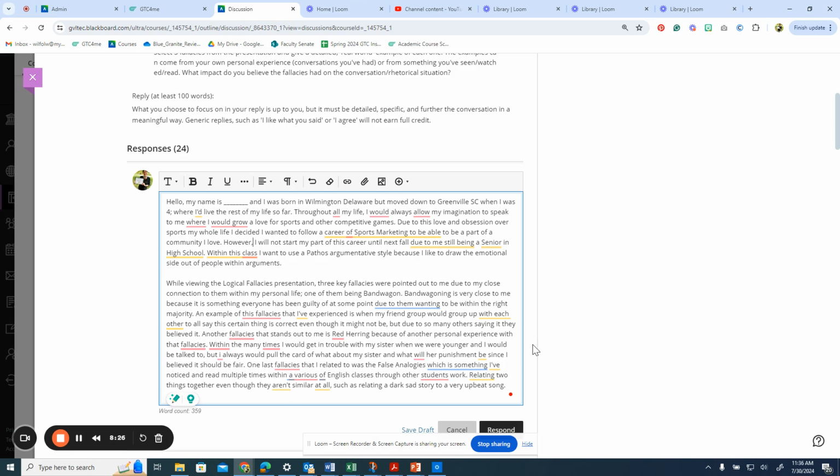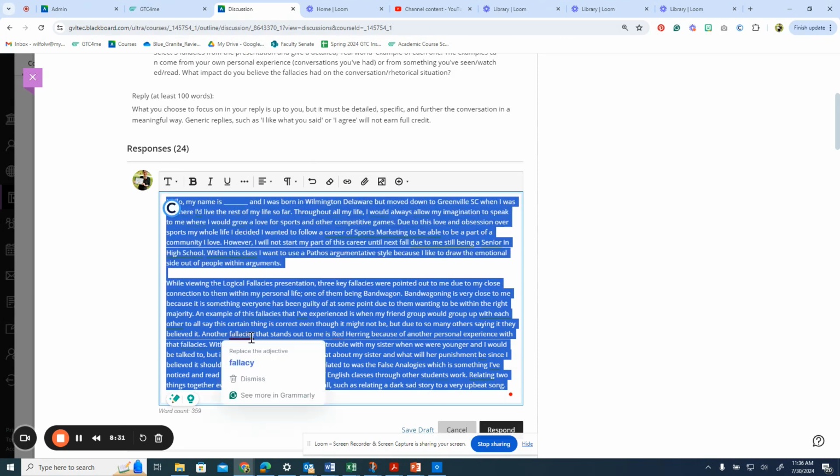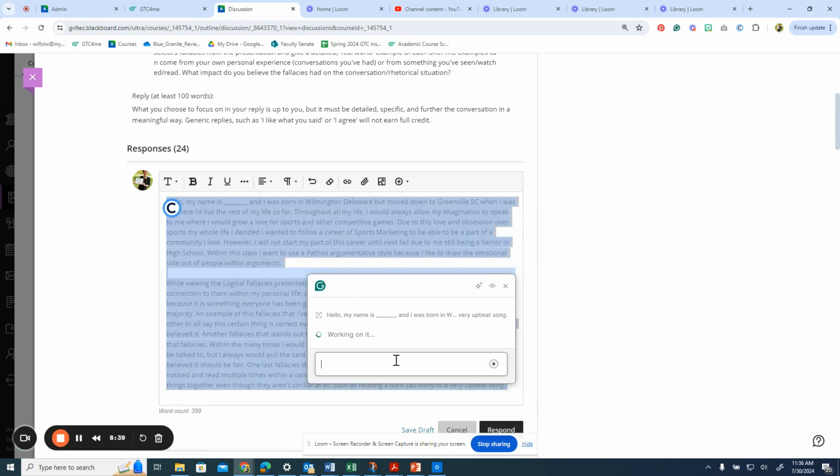Okay. Now, where things get into the realm of what we consider academic misconduct is when we ask Grammarly to rewrite for us, what's known as the "improve it" feature.